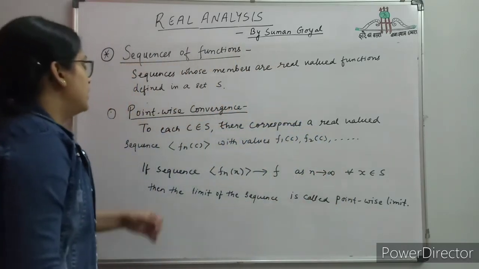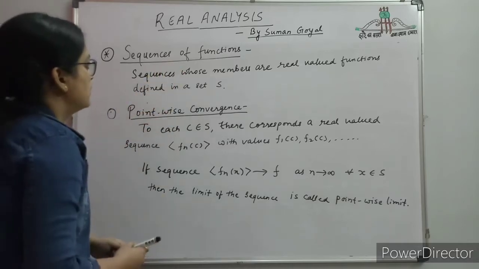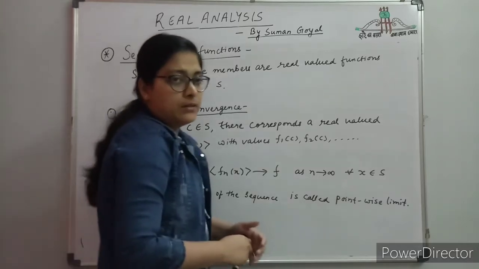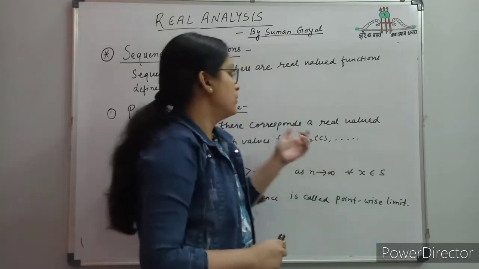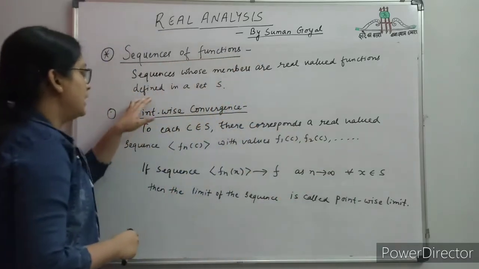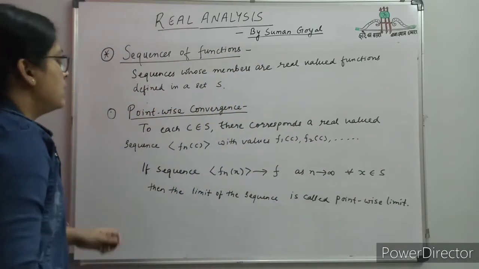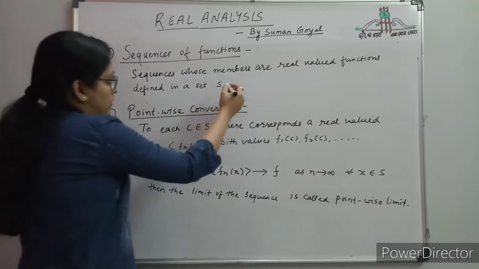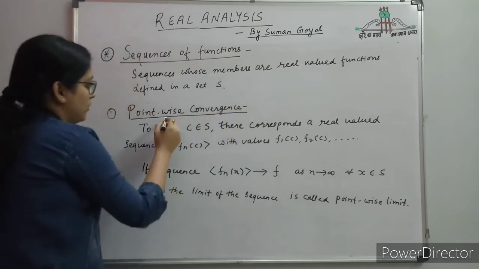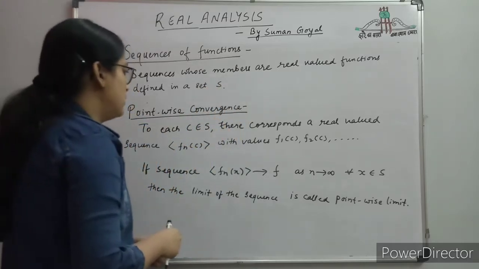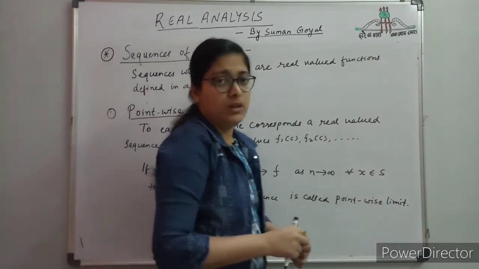So first of all, what is a sequence of functions? Sequences whose members are real valued functions are sequences of functions, real valued functions defined in a set S. Such sequences of functions have two types of convergence: pointwise convergence and uniform convergence. So what is pointwise convergence of a sequence?